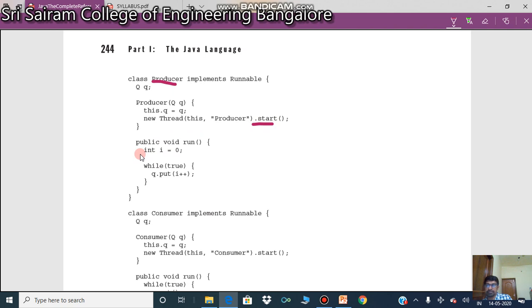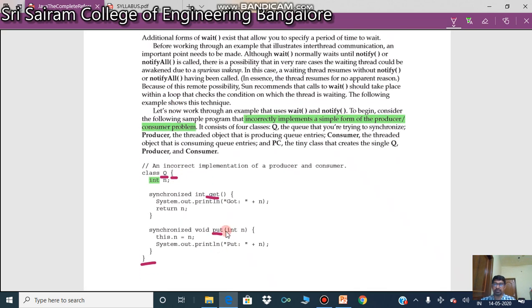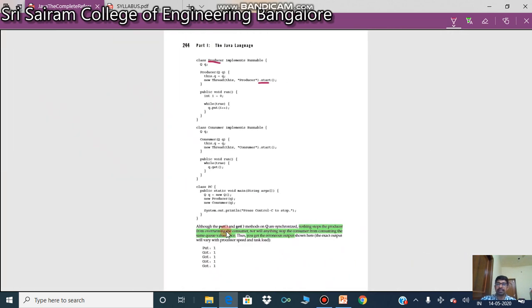Inside run we have i equal to 0, while true, q.put(i++). So where is this put method? It is inside my first class. This is put. So let us see the next one.